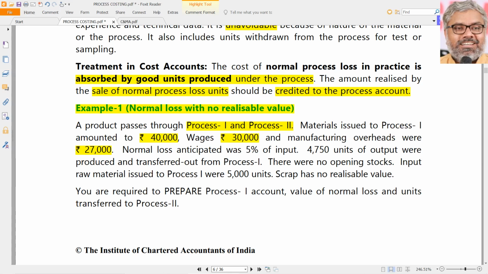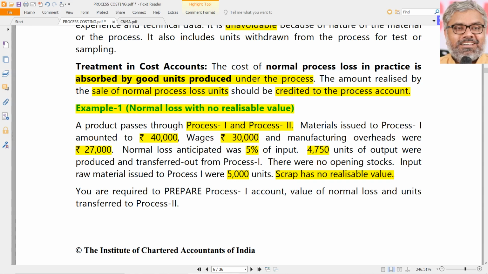But the point is, normal loss is anticipated as 5% of input. That is what we don't know. That has to be given. That's a technical estimate. It will be given in the question. All the data will be given in the question. Our job is only to account for it. Then 4,750 units of output were produced and transferred out from process 1 to process 2, and there were no opening stocks. The input raw materials issued to process 1 were 5,000 units, and the scrap has no realizable value. This is the situation.